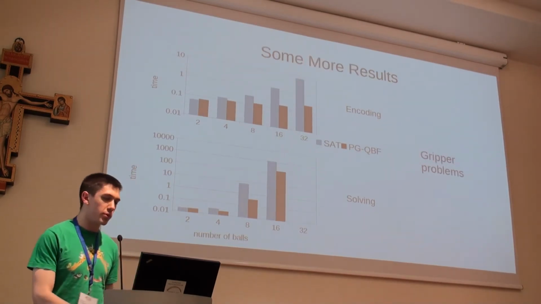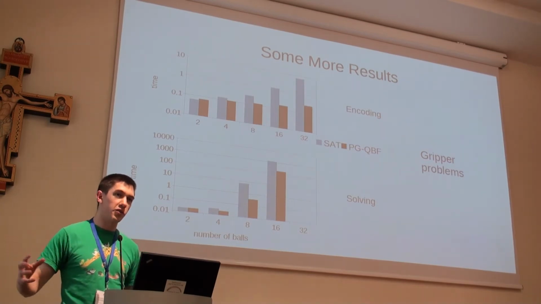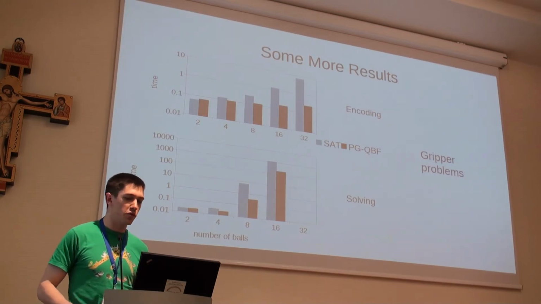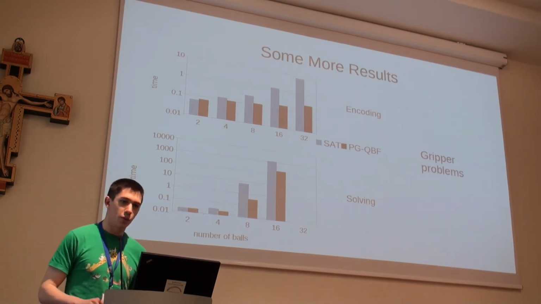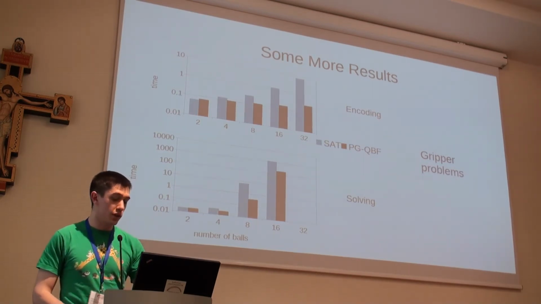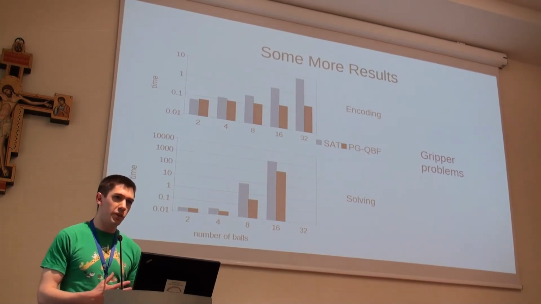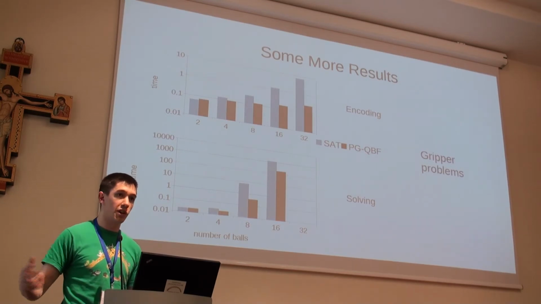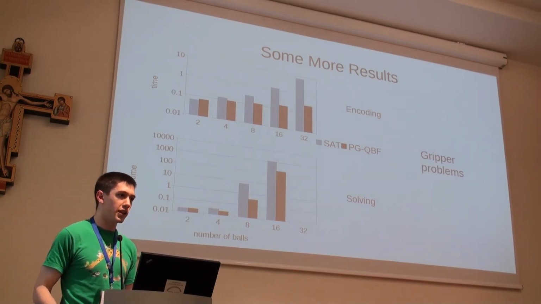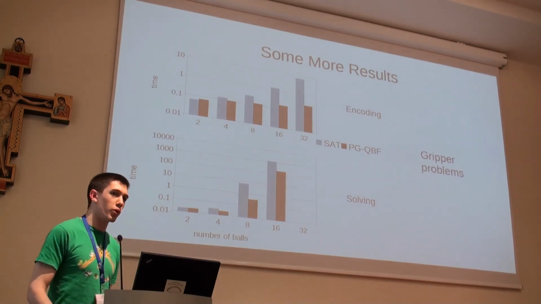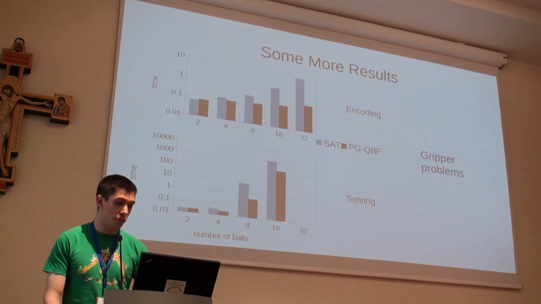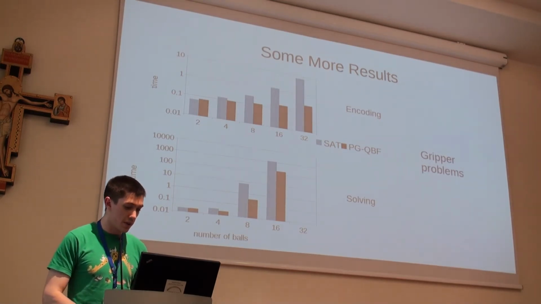These are the gripper problems. There's a robot, and there's a big mass of balls that the robot wants to pick up and move to another room somewhere. Here, we don't scale as well as we did in the previous problem. The reason being, now the size of the domain isn't a product of the number of ungrounded objects, since the action to pick up a ball and put it back down again only has 1 parameter. However, we still make an improvement for both encoding time and a little bit of solving time. That's a little bit.